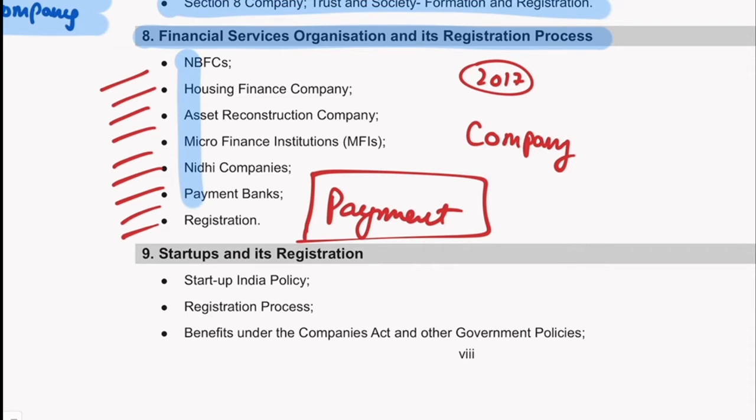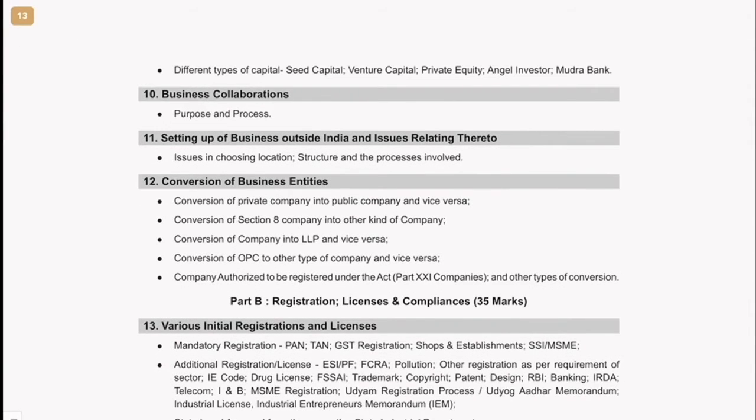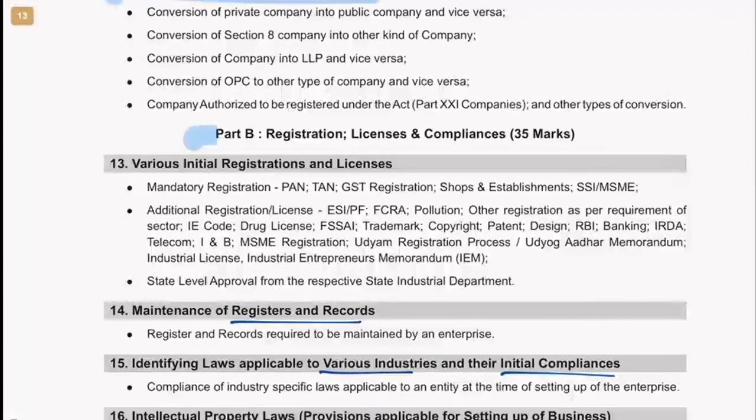Then obviously in 2014 Startup India came, so that is there. This was already there in the old syllabus. Then business collaboration, conversion of business entities. Then Part B, they had 35 marks for licenses.